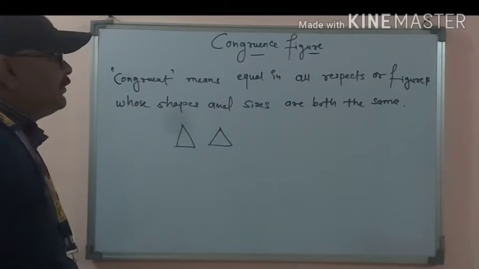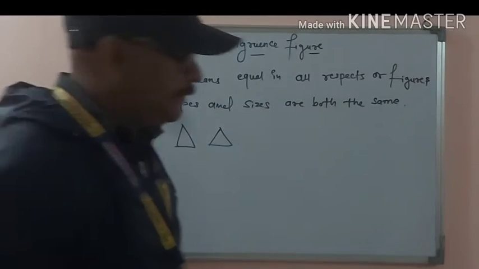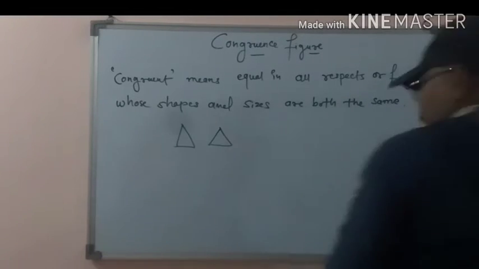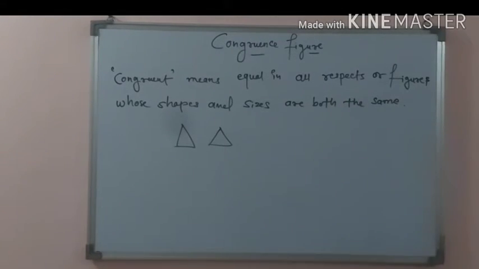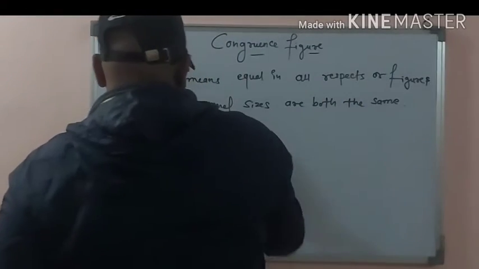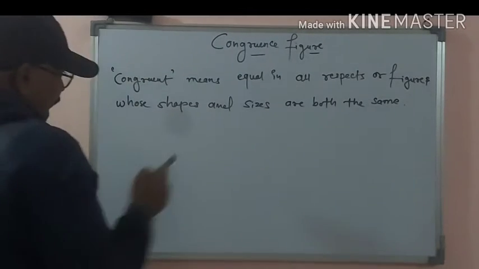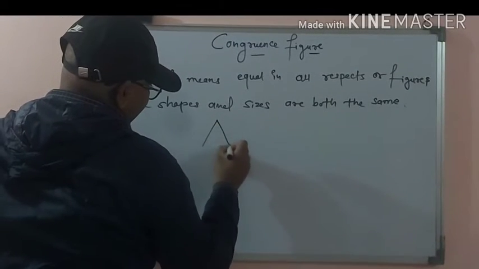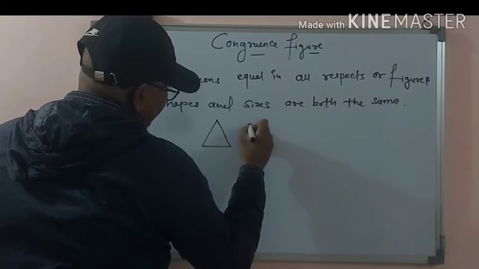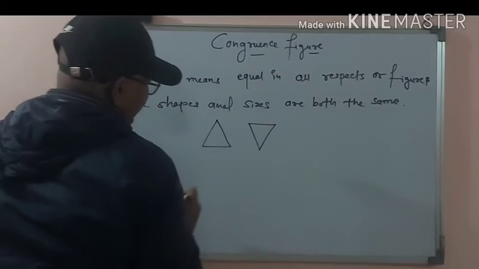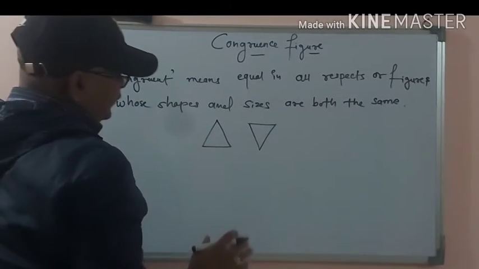At that time this figure is known as a congruent figure.